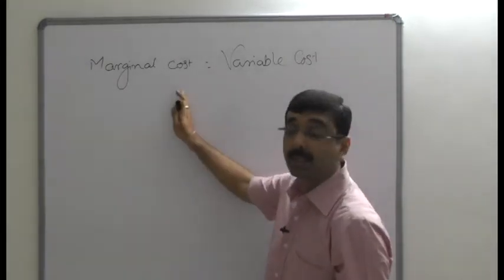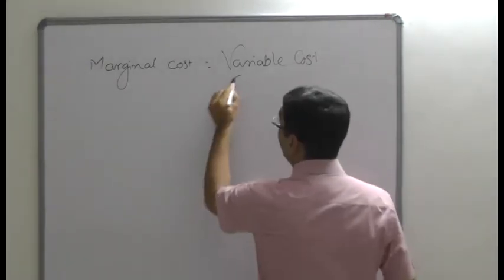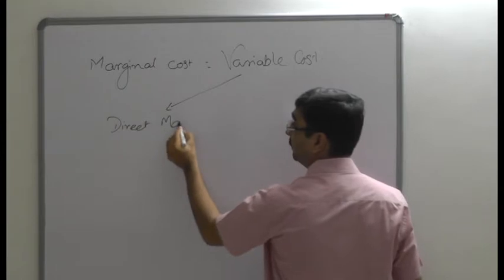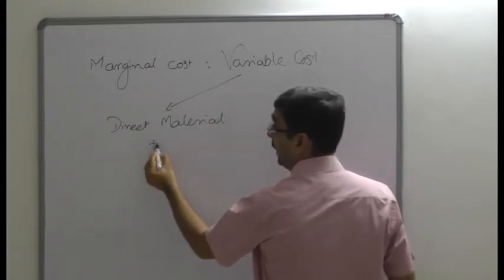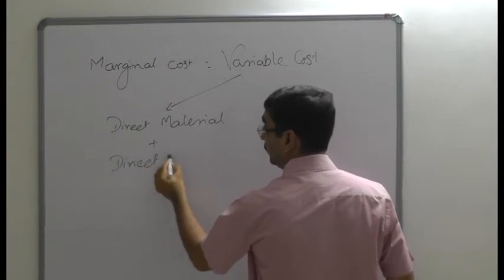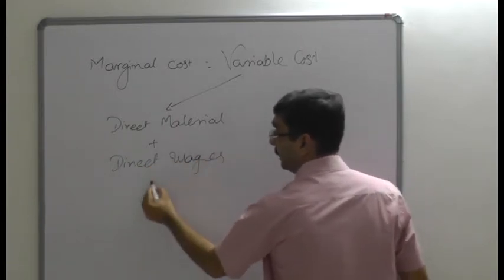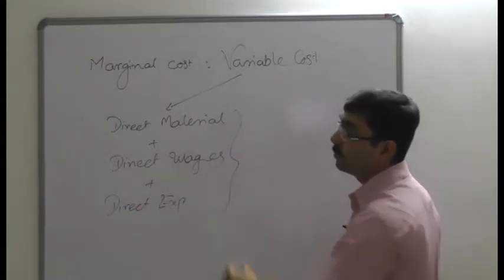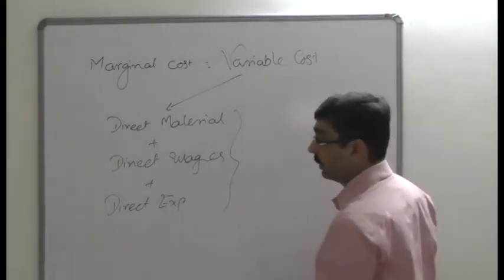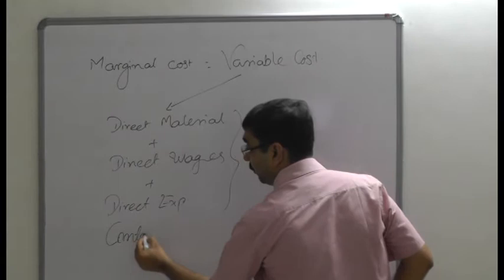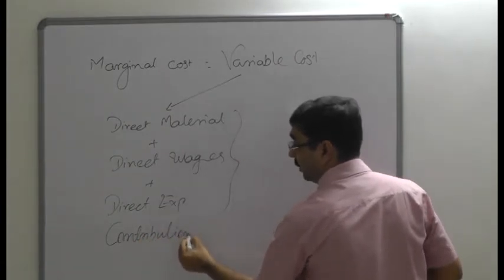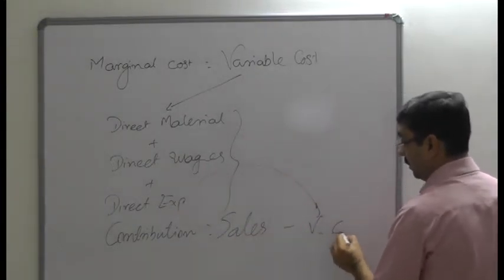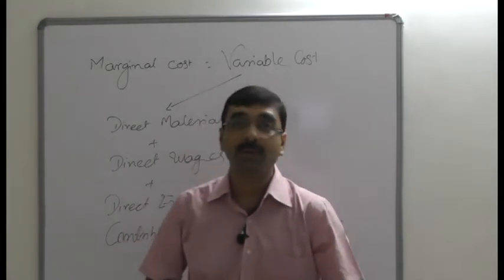In that case, the marginal cost is equal to the variable cost, which includes direct material, then direct wages, and direct expenses. These are the things to be considered under the variable cost. In short, contribution is equal to sales minus variable cost. This is what it is all about, the part of contribution.